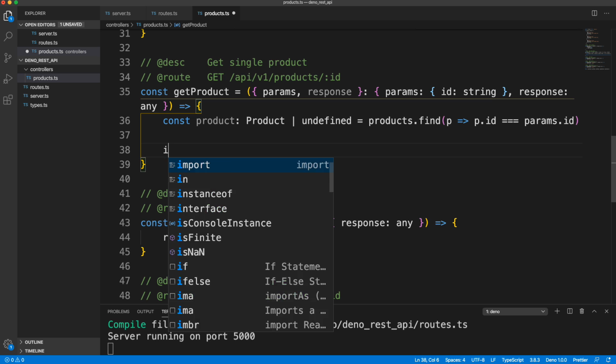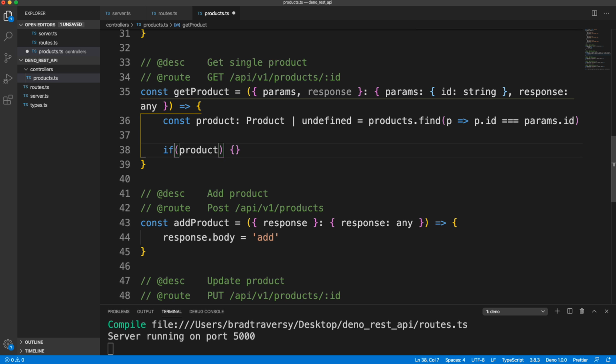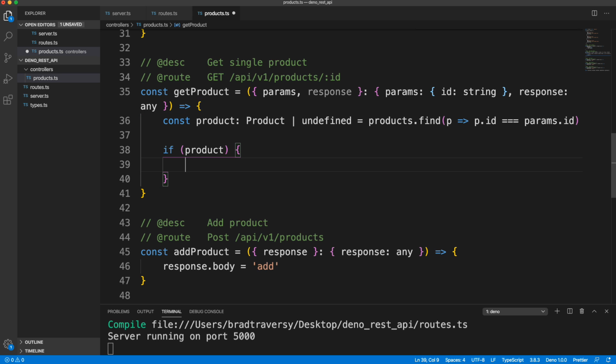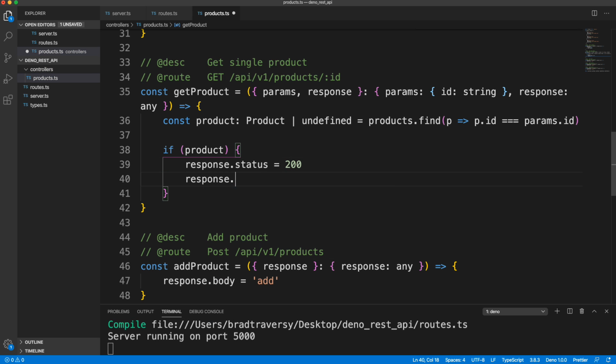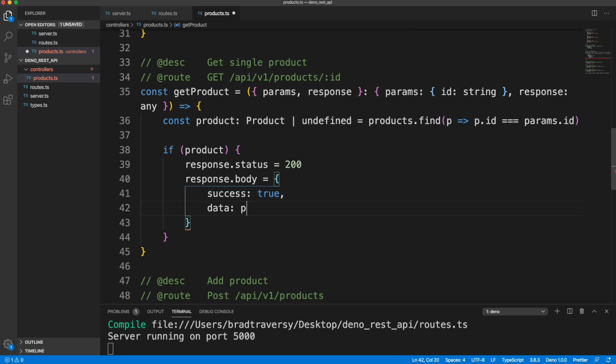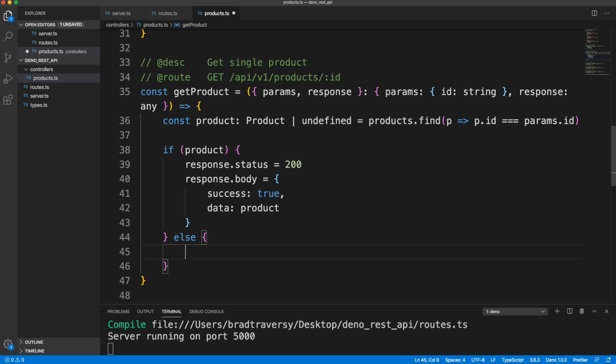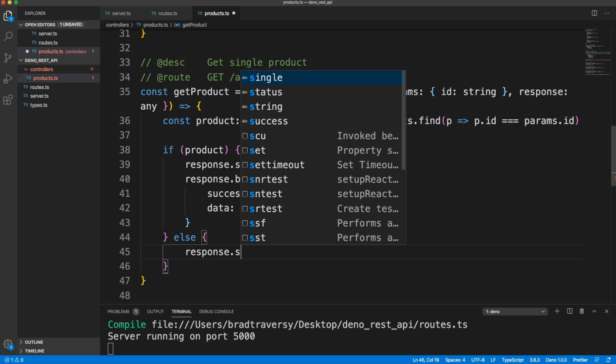Now down here, let's have an if statement. Let's say if the product is found, because they might put an ID that's not there. If it's found, then we'll set the response status to 200, and we'll set the response body to an object with success true, and the data is going to be the single product that was requested. Else, whoops, that's not the right place. Right here, else, then let's go ahead and set the response status.